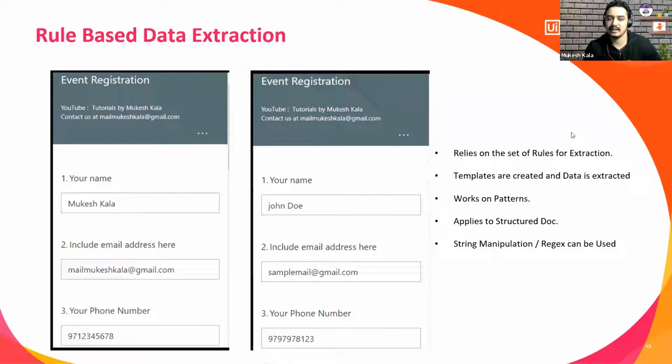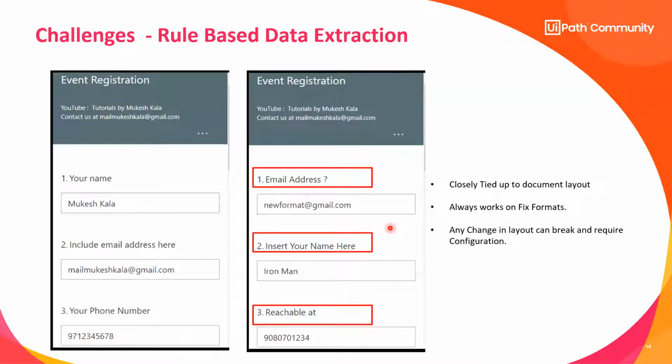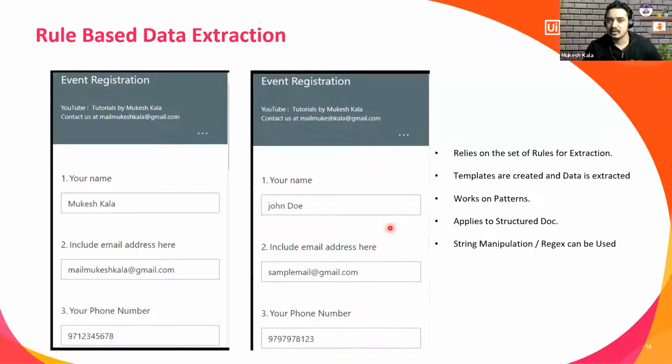So all of us, I believe, have some experience with UiPath. So let's say I ask you, hey guys, you have to extract this information. You would say that I would write logic where I say extract the name wherever you find your name. Extract the email address wherever you find this. Your phone number would be this. Rule-based, structured, form, fixed definition, do string manipulation, regex and everything, right? Now, what happens if the field changes its position, right?